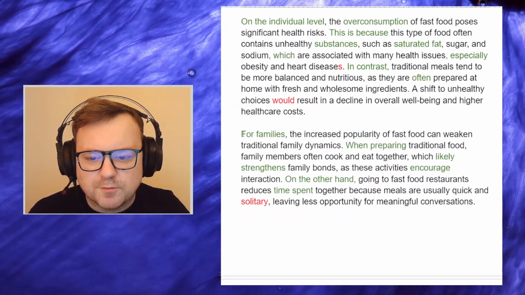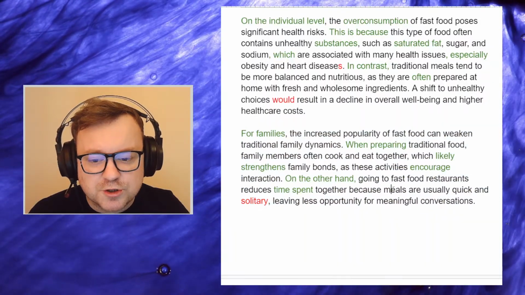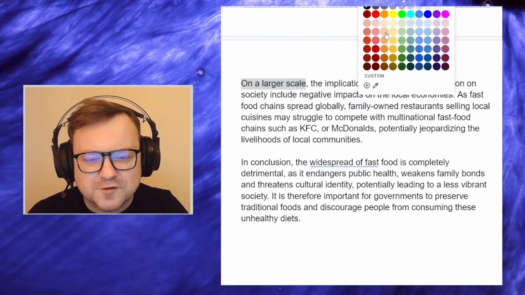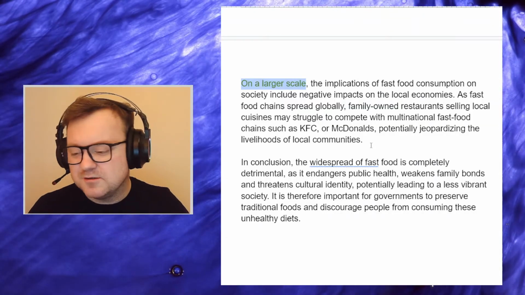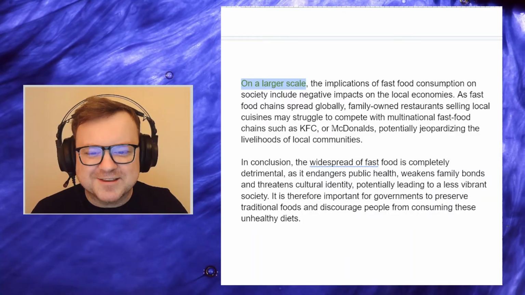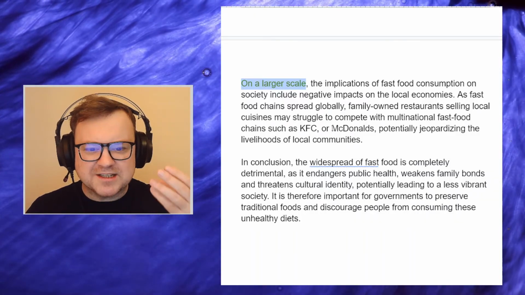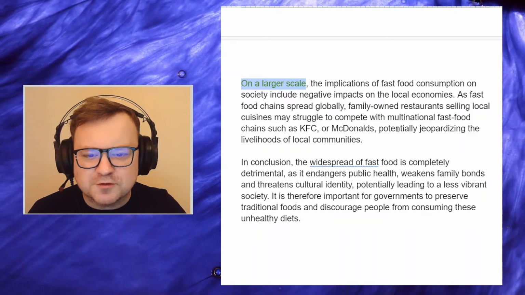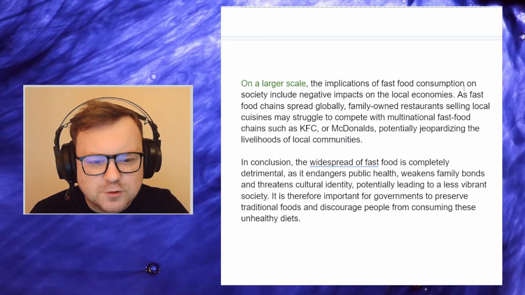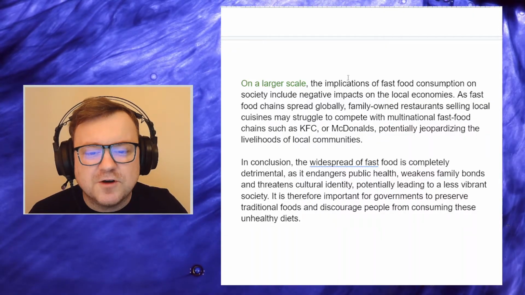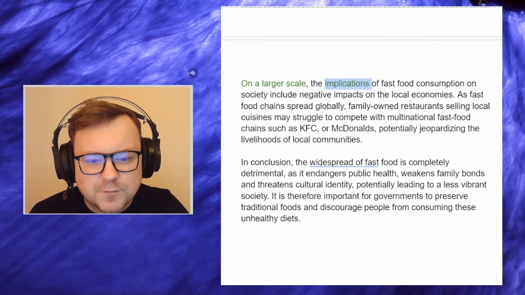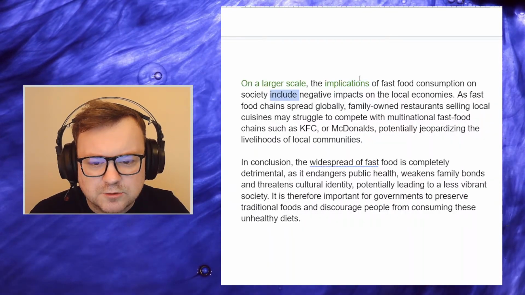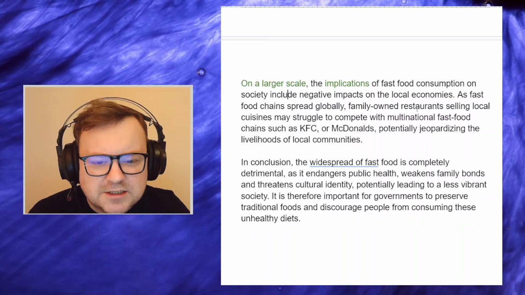A very strong body paragraph too. And I guess now we will go to the social level. On a larger scale, beautiful, beautiful, beautiful signposting language. This is such a well-written essay, I have to say. The candidate's academic writing technique, forget about the English, is so beautiful. The implications of fast food consumption, implications, very nice language, on society include negative impacts